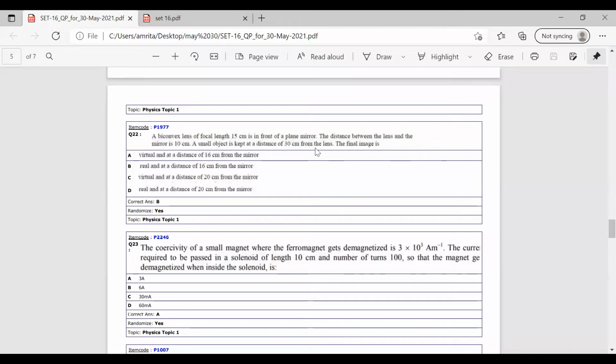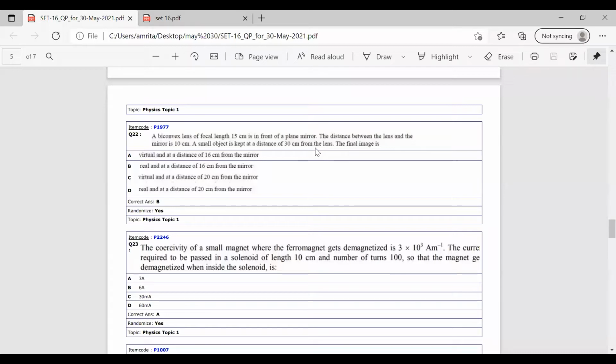A biconvex lens of focal length 15 centimeter is in front of a plane mirror. So we have a plane mirror and also a biconvex lens. The focal length of the biconvex lens is given as 15 centimeter, and the distance between the lens and the mirror is also given, that is 10 centimeter. A small object is kept at a distance of 30 centimeter from the lens. We have to find the final image.